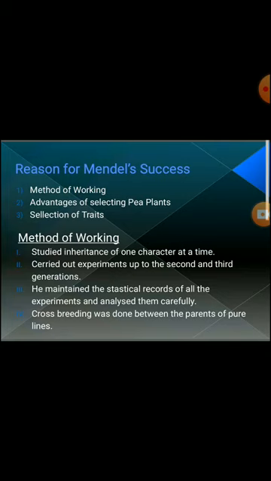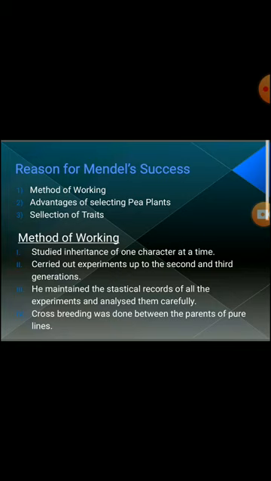Second, he carried out his experiment up to the second and third generation. When he got his first result, he didn't stop, he continued from the obtained results to the next level. And he also maintained the statistical record of all the experiments and analyzed them carefully.